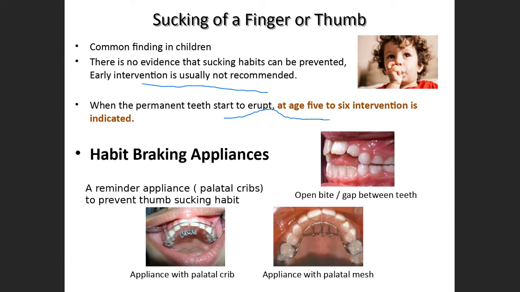If you see the thumb sucking, there is an open bite because of the thumb sucking. So we can use these habit appliances, that is the palatal crib or a palatal mesh, so that the child does not keep the thumb in the oral cavity. These things obstruct the thumb from being placed in the oral cavity.